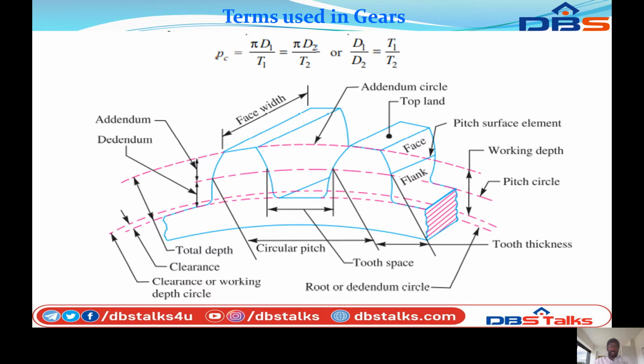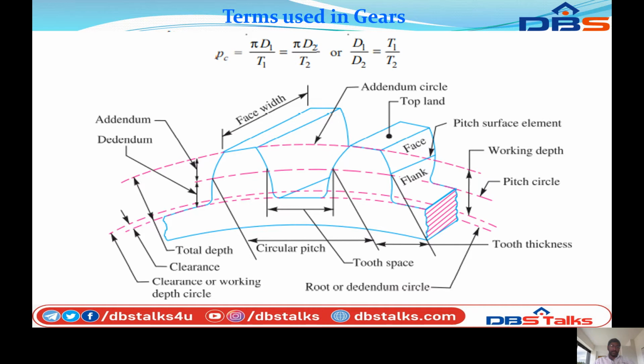This arrow mark indicates the tooth space, the distance between two teeth. Next, the distance between the addendum circle and the dedendum circle is the total depth.